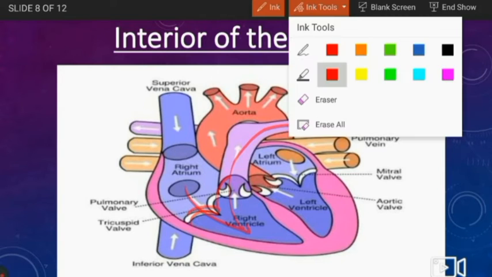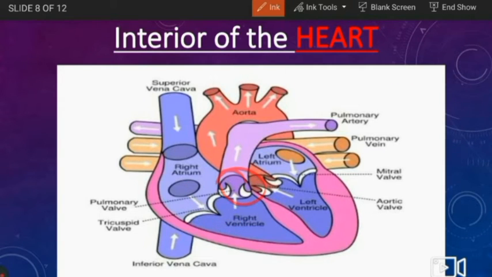But before doing it, this valve, which is called the pulmonary valve, has to open. When it opens, the blood reaches the lungs through the pulmonary artery. When the blood reaches the lungs, it returns to the left atrium through the pulmonary veins. And the blood is now filtered, which means it is oxygenated and clean.